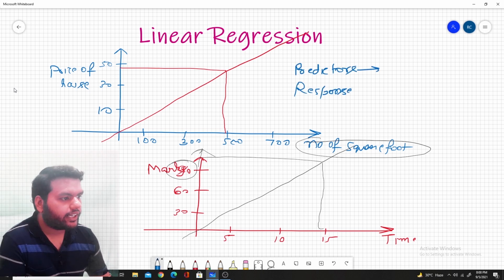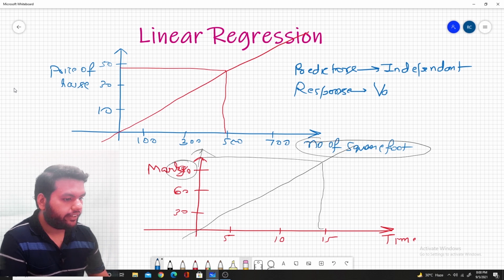So predictors are also known as independent variables, and the response is known as the dependent variable.